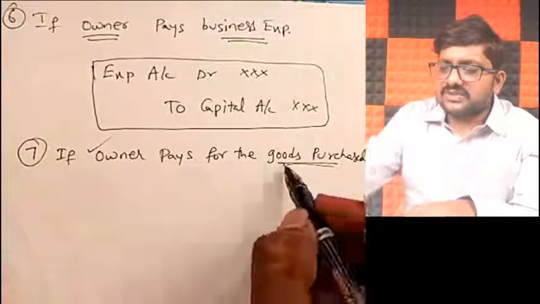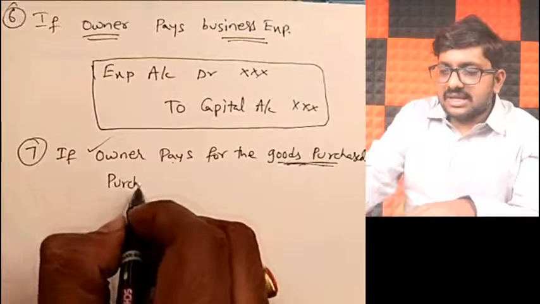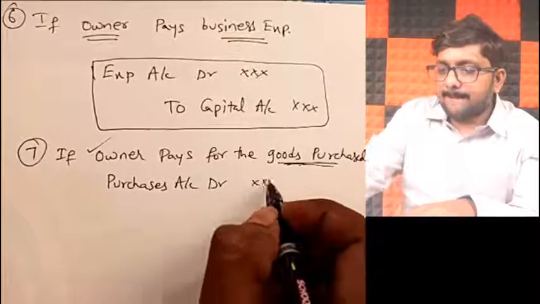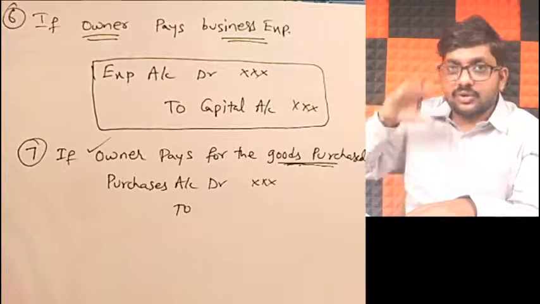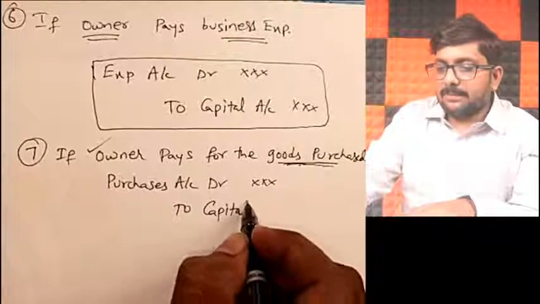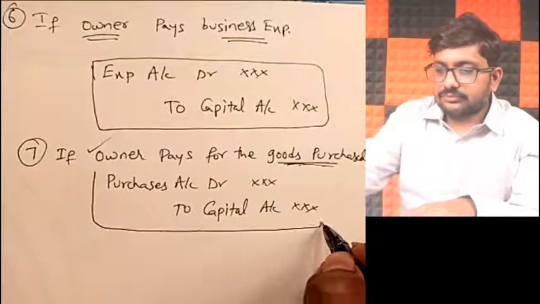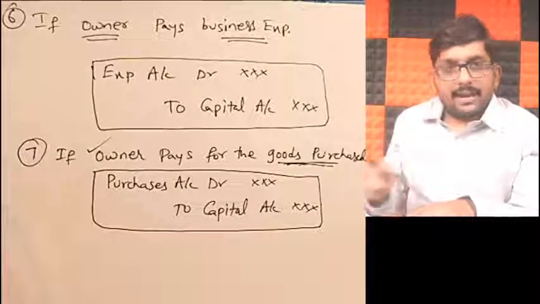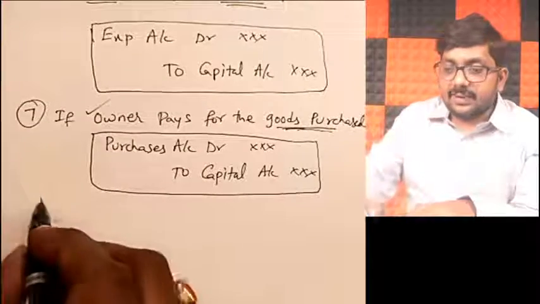Because when we purchase the goods, it is a business purchase. So I will say purchases account debit to, because that money has to be paid by the owner, the business has to return that money to the owner. So it will become part of the capital. Purchase account debit to capital account. Now the owner paid the money for purchase.